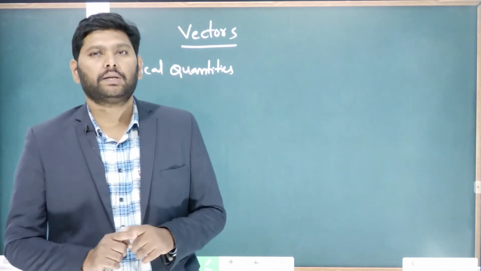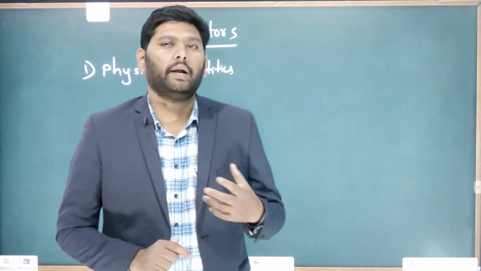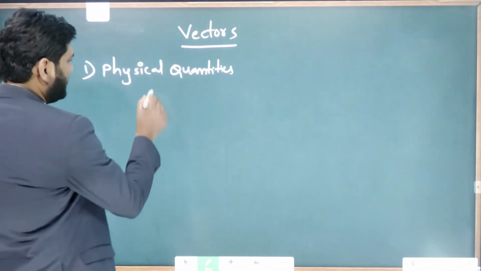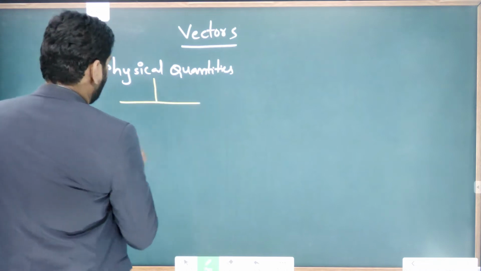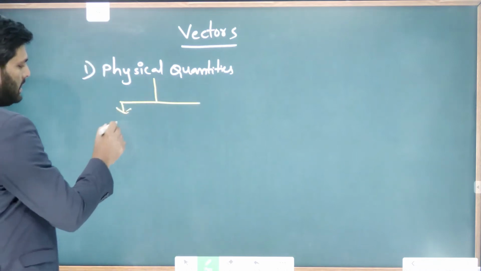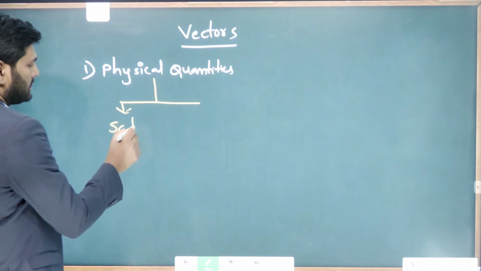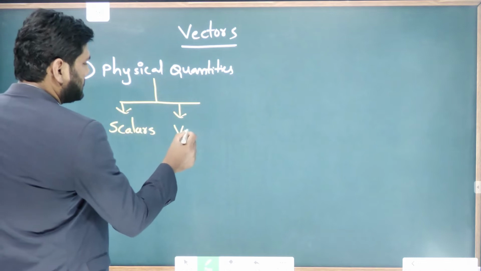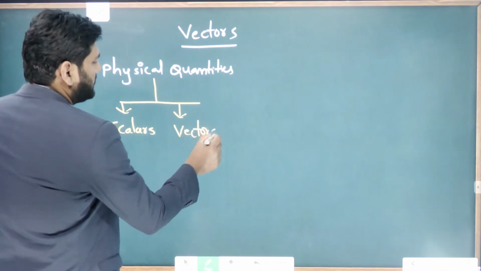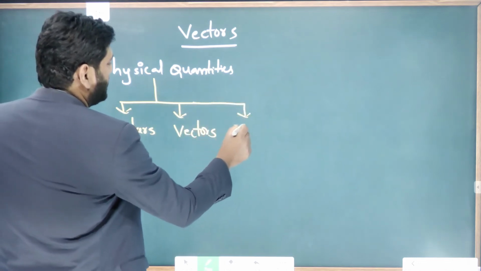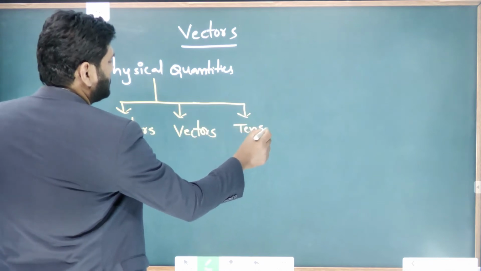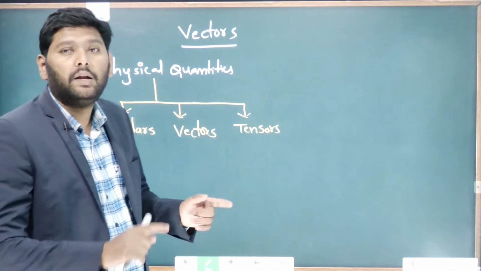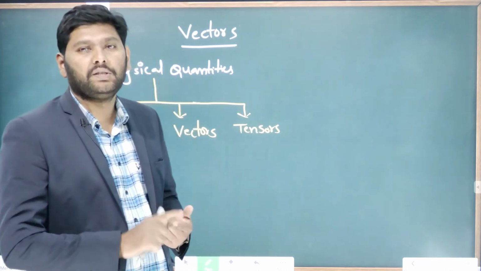These physical quantities we have divided in three ways: scalars, vectors, and tensors. This is the division of physical quantities.